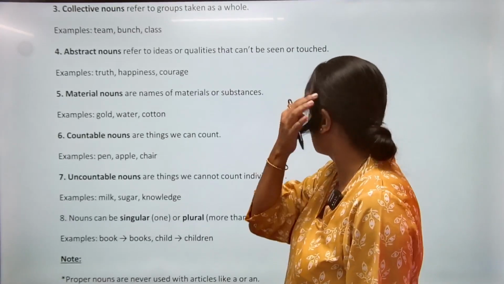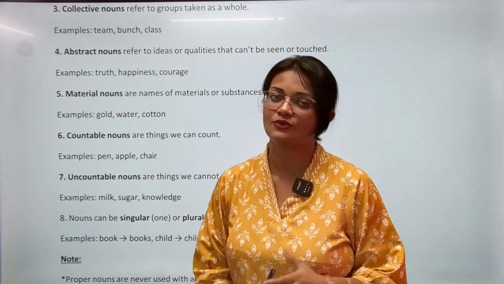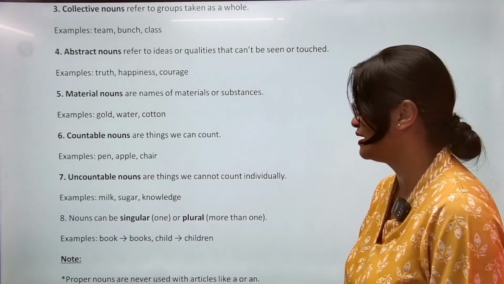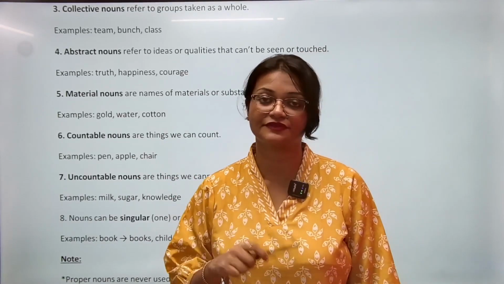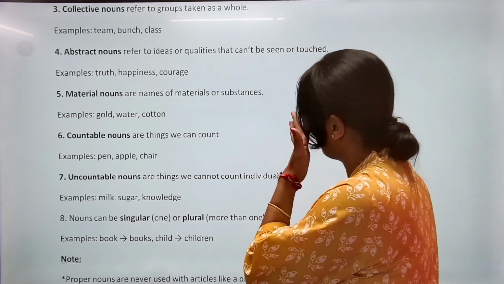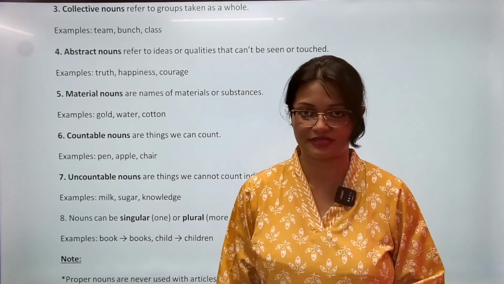Number 6 and number 7, countable and uncountable noun. So by the name again, we understand what is countable noun. These are the things that we can count in real. For example, pen, apple, chair, students, number of boys, number of girls. So we can exactly count कितने हैं. But uncountable nouns होते हैं वो सारा nouns जिसको हम exactly एक एक करके नहीं count कर सकते.